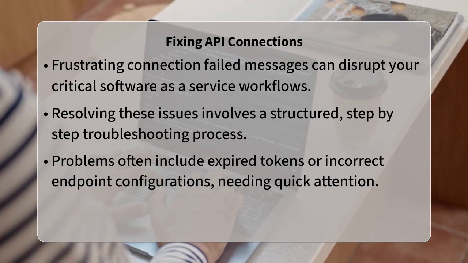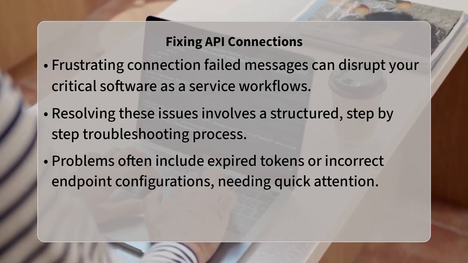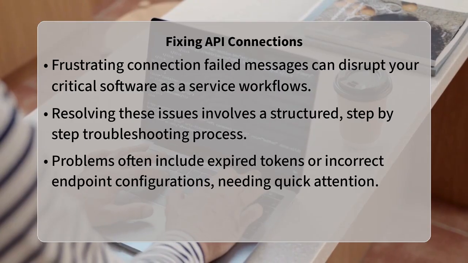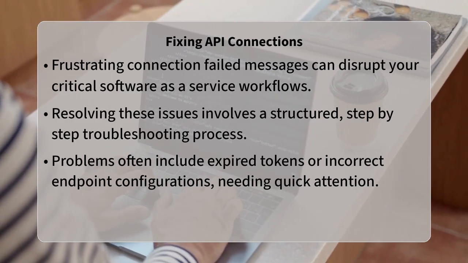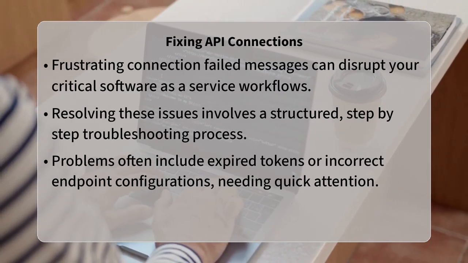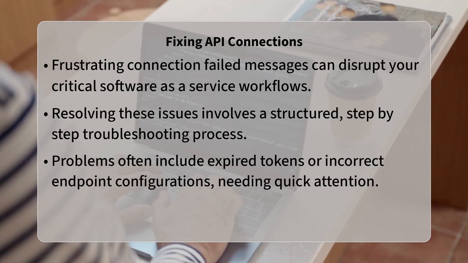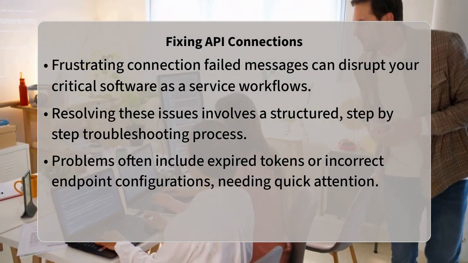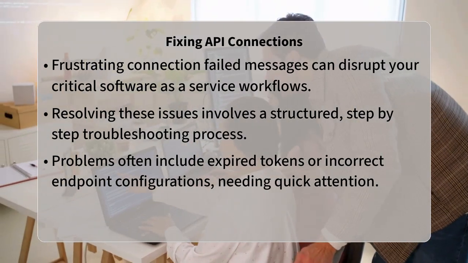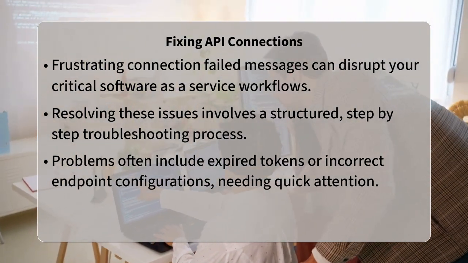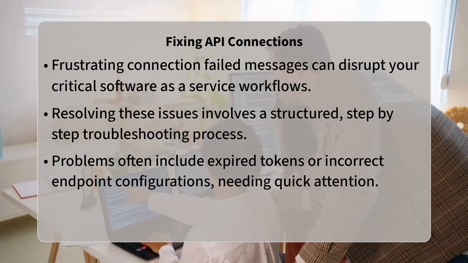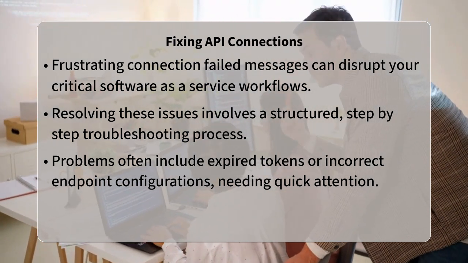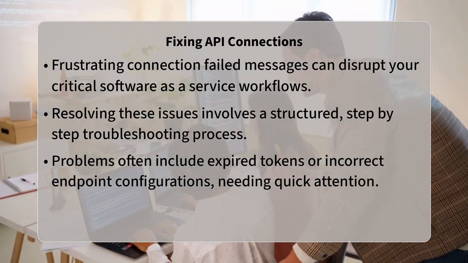Have you ever encountered a frustrating message like connection failed or unauthorized access when your critical software as a service applications are trying to talk to each other? These issues can halt workflows and impact your productivity, but the good news is that they are often resolvable with a structured approach. Resolving common software as a service application programming interface connection problems typically involves a systematic troubleshooting process.